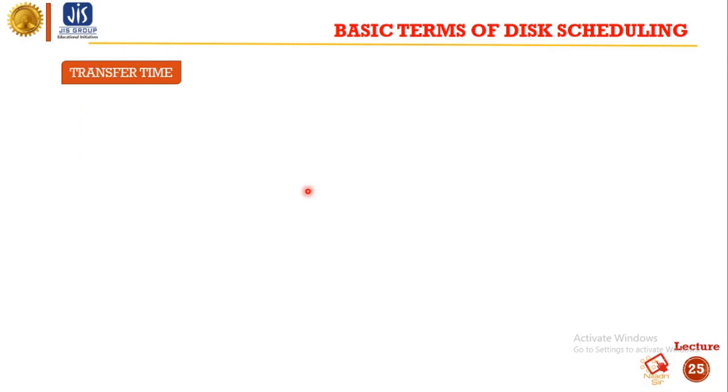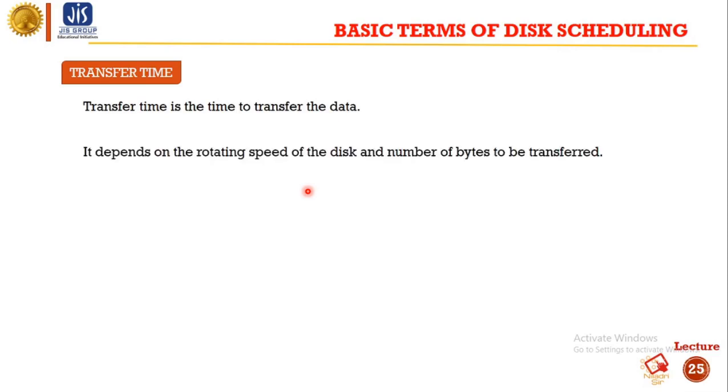Next one is the transfer time. It is basically the time to transfer the data. It depends on the rotating speed of the disk and the number of bytes to be transferred.